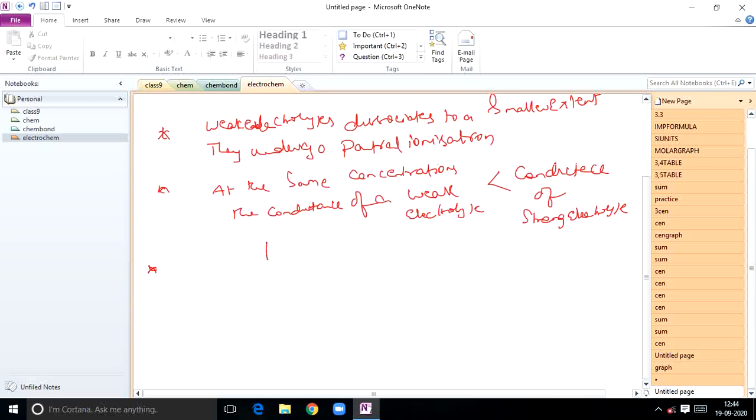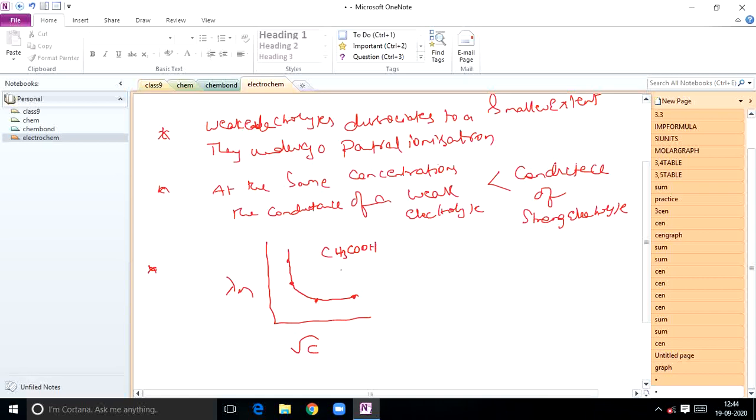Now if you plot the graph between lambda m versus square root of C for weak electrolytes, the graph was found to be like this. It didn't touch the y-axis. Observe this point, students. This is a graph which we observe for acetic acid, a weak electrolyte.